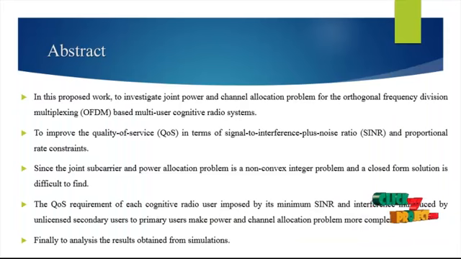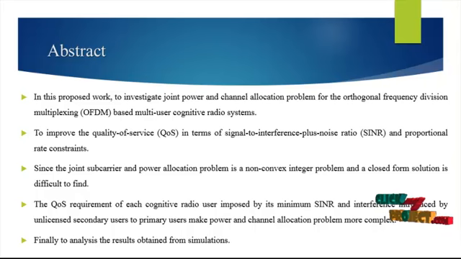Let us discuss the abstract of the project. This proposed work investigates the joint power and channel allocation problem for OFDM, that is, orthogonal frequency division multiplexing based multi-user cognitive radio systems, to improve the quality of service, QoS, in terms of signal to interference plus noise ratio, SINR, and proportional rate constraints.